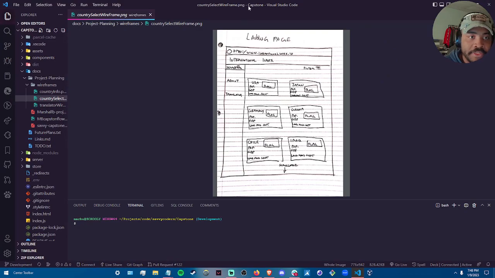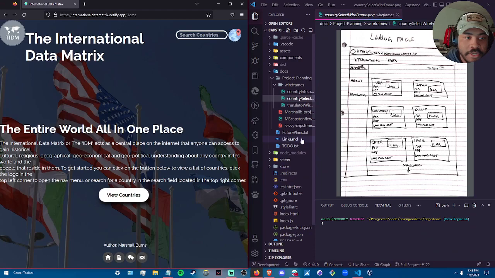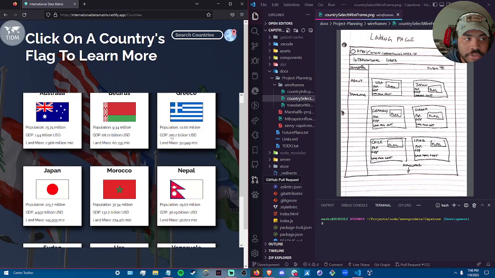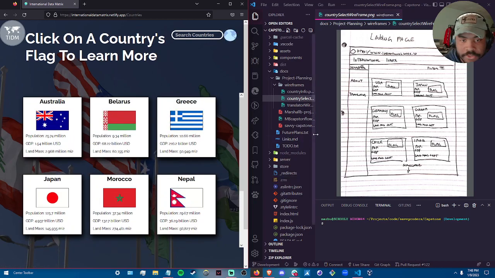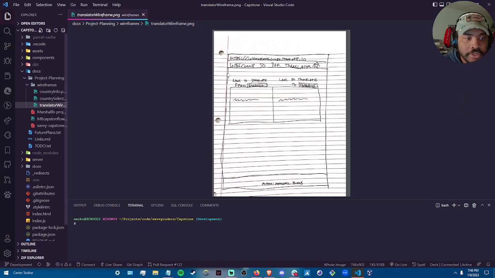This is now the country page. If I can move this to the side. That is now the country page. So if you go to the view country, that's what it looks like. As far as the translator goes, this design is still there.